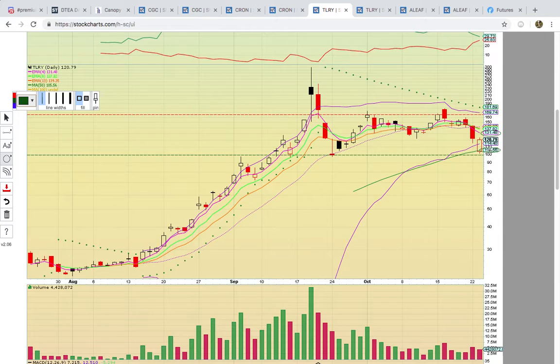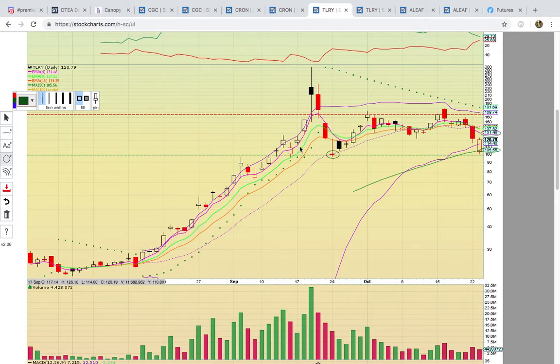The bottom line is for most of these setups, it's going to be either it's going to break above the EMA 4, and that's going to signal that it wants to head higher. The bulls are taking over again, or if it drops below the key support level that it just bounced off of, which is the 50-day simple moving average for Tilray, that's going to signal downside risk.